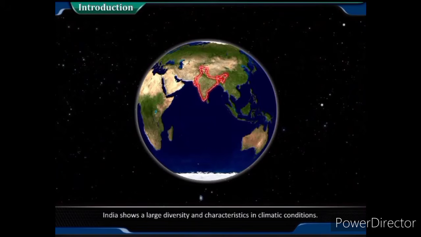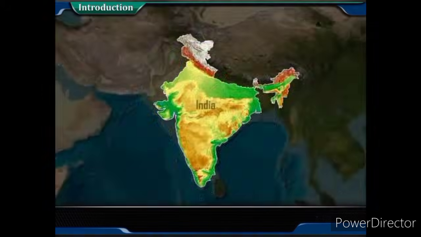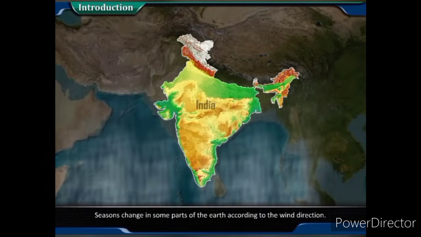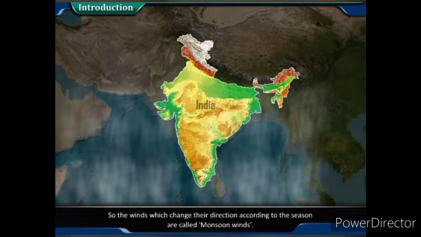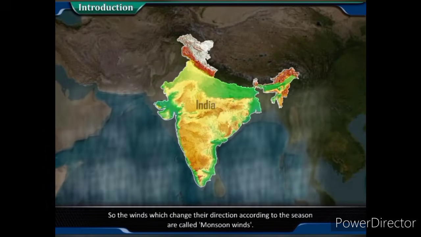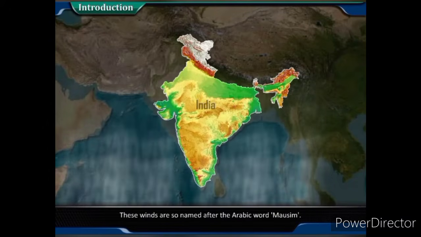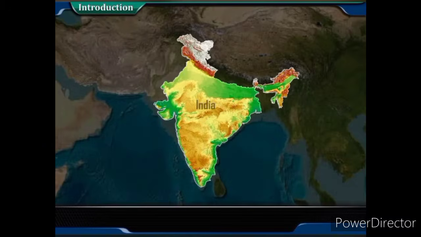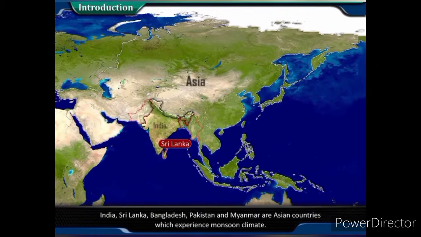India shows a large diversity and characteristics in climatic conditions. Seasons change in some parts of the earth according to the wind direction. So the winds which change their direction according to the season are called monsoon winds. These winds are so named after the Arabic word mausim. India, Sri Lanka, Bangladesh, Pakistan and Myanmar are Asian countries which experience monsoon climate.